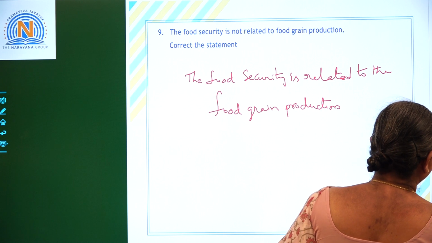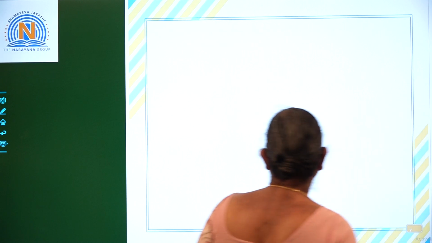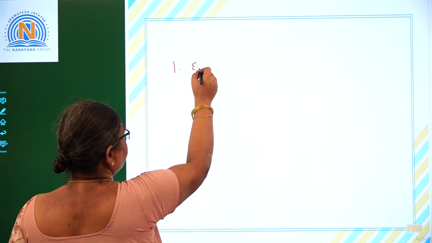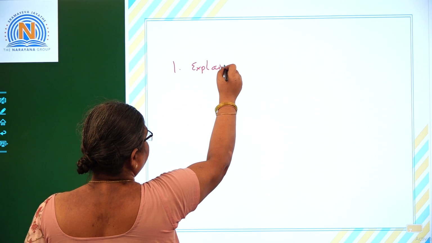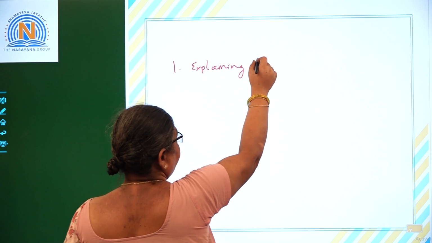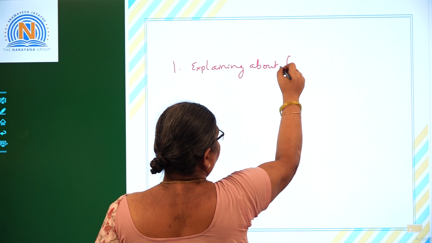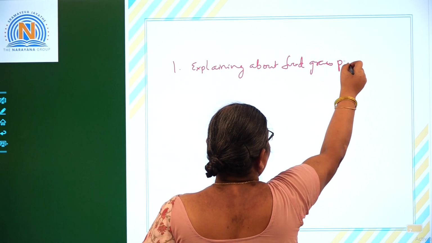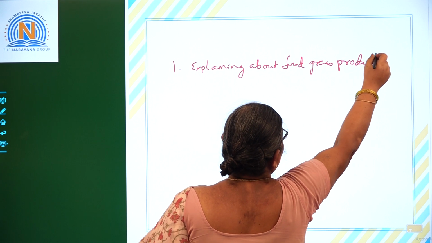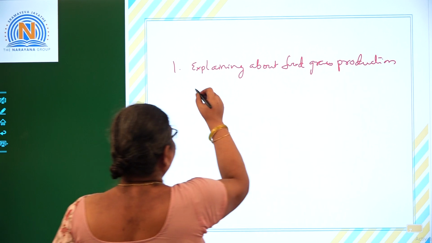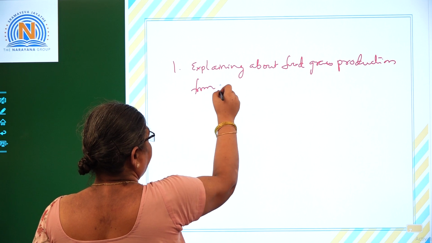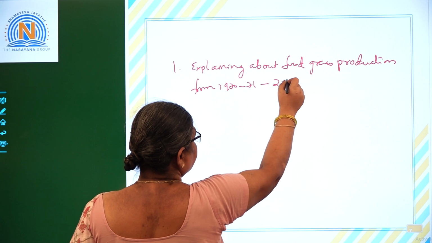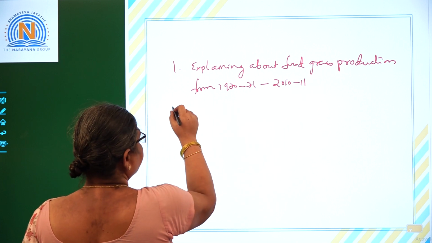So how can we explain the given graph? You can see very clearly, the first thing is, what is this graph explaining? This graph is explaining about the food grain production in India from 1970-71 onwards up to 2010-11. That is the first point.